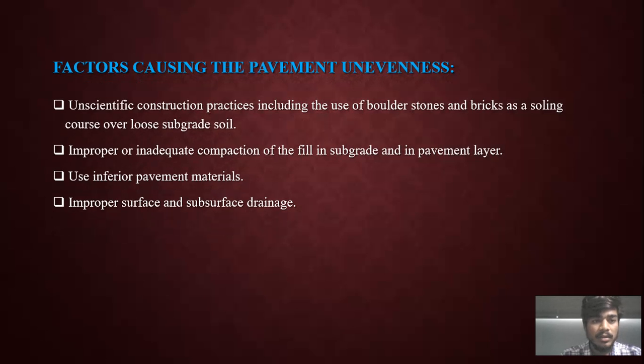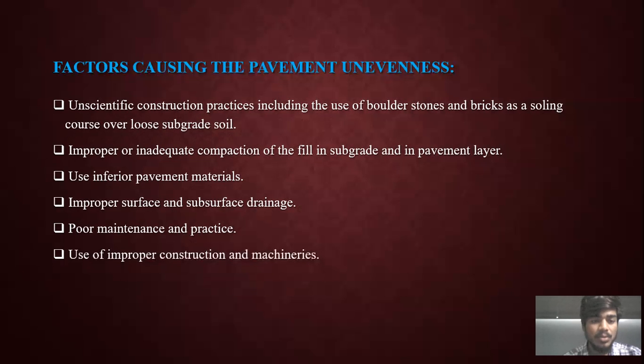Here is the fourth factor, and the fifth one is poor maintenance and practices. If we don't maintain properly, it is going to be damaged. And the next one is use of improper construction machineries.